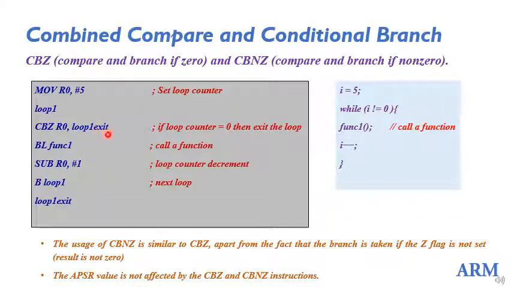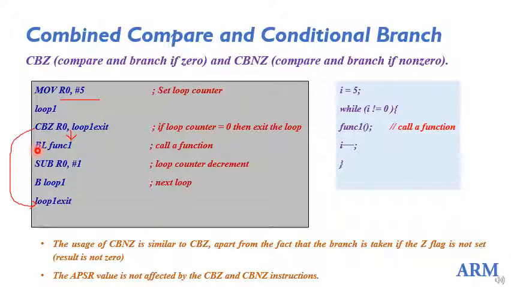Okay, so as long as it is not equal to 0, it will call the function. So if it is 0, it is going to branch to the loop 1 exit. Since initially it is 5, this condition is not satisfied. Okay, R0 is not equal to 0. So it will enter this, it will come to the next instruction.